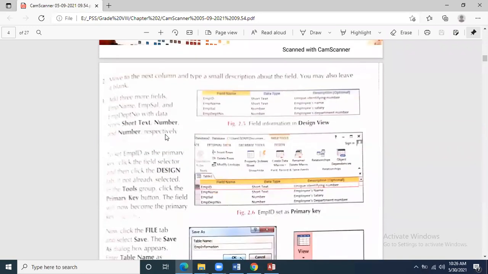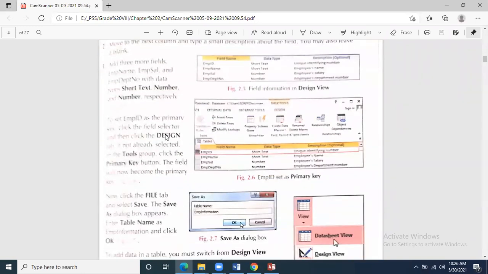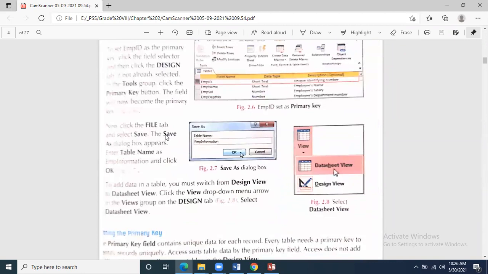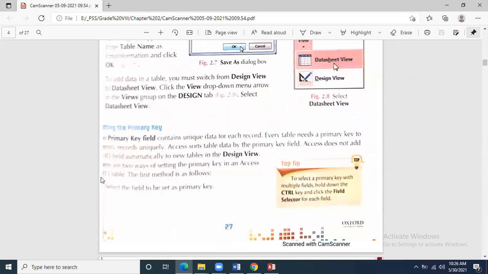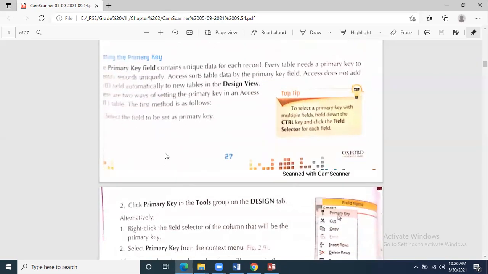And if we go ahead, there is design implementation. You know that steps questions will not come in the paper. Steps means you will not be asked how will you create the query in design view, write down the procedure. No, such questions will not come. Defining or using the primary key: you know how we set the primary key, but it will not come how to set the primary key. It will come: define primary key. What are the two characteristics of primary key?